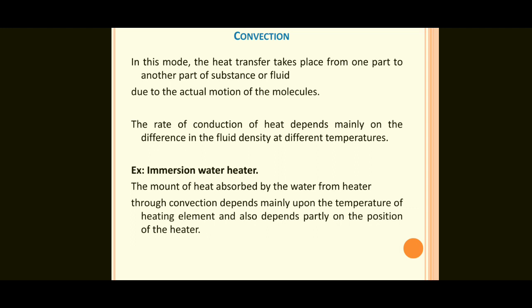So convection means the heat transfer takes place from one part to another part of a substance or fluid due to actual motion of the molecules.